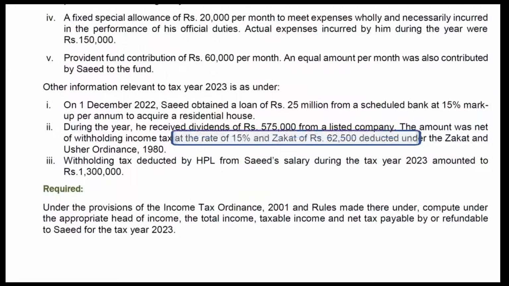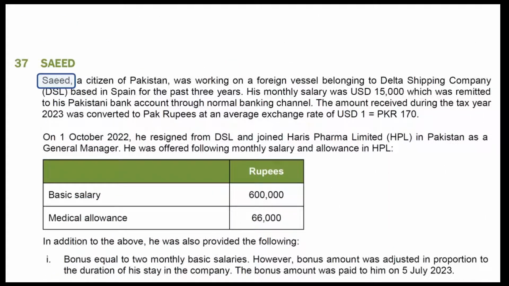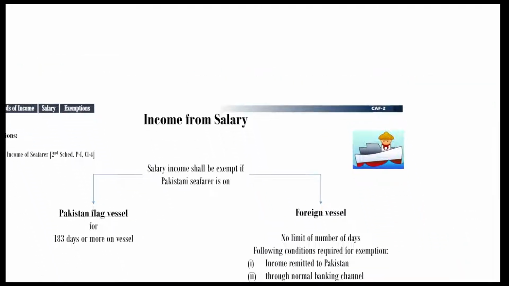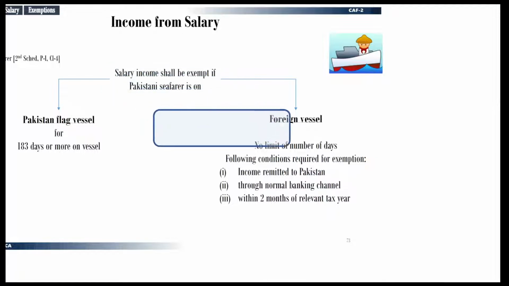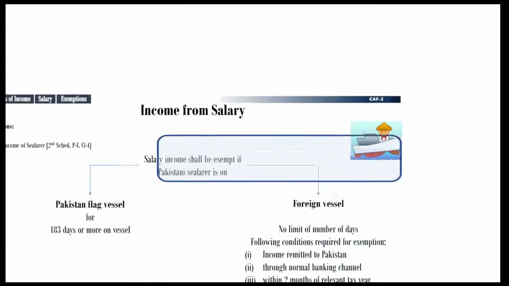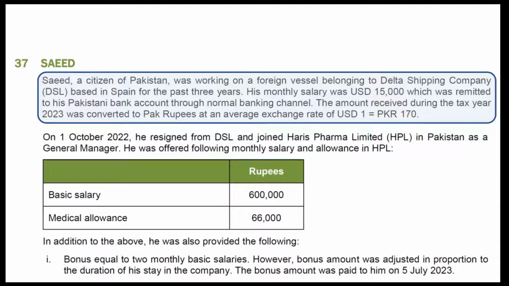Please note that the taxpayer in this question is an individual, Mr. Saeed. He was working on a foreign vessel. His monthly salary was remitted to Pakistan through normal banking channel. Recall notes slide. Salary income of Pakistani seafarer working on a foreign vessel is exempt from tax if following conditions are fulfilled. If salary remitted to Pakistan through normal banking channel, then it will be exempt from tax.